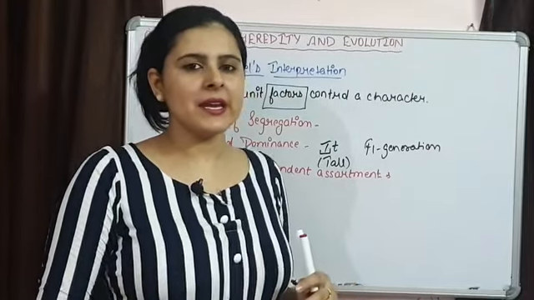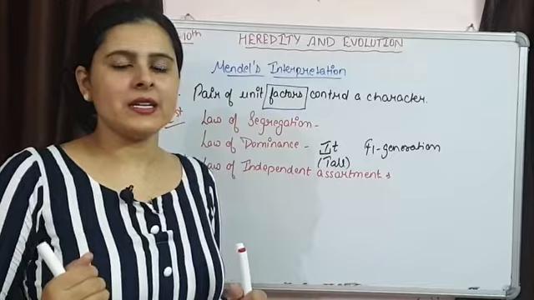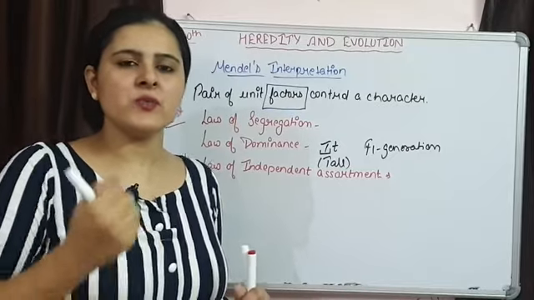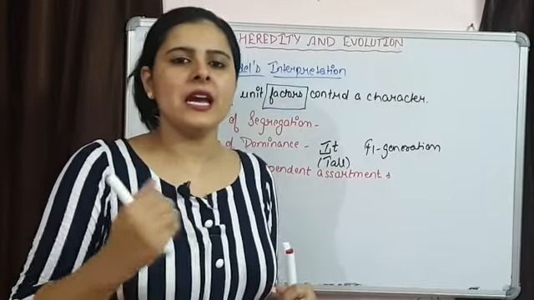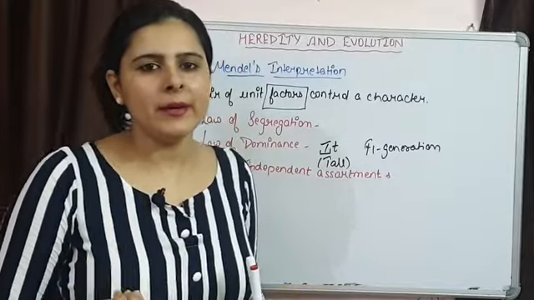That simply states that these pair of genes which are responsible for different characters, they are going to inherit independently.